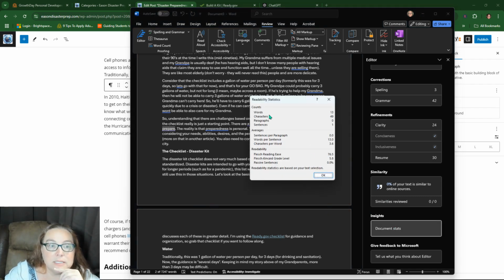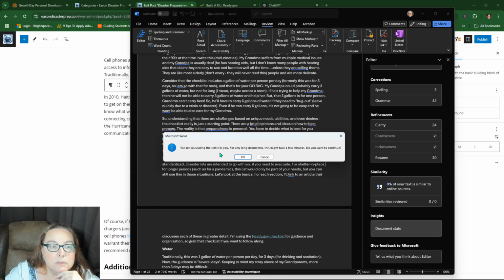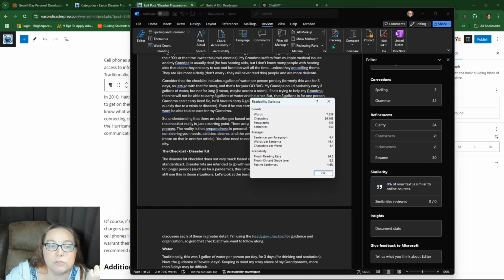Then I can click on document stats and I can see that I have, why does it say I have 13 words? I want the entire document. So it's going to take a second to do this because it's the entire document. But this document stats is where I'm going to see the passive voice, which you saw in Yoast. It tells me that. But here it tells me that I have a Flesch-Kincaid grade level of 8.3. Now, ideally, that's at 6. Actually, 8.3 is not bad at all. When I get into the 11s and 12s, that's when I'm like, oh, I got to rewrite this.